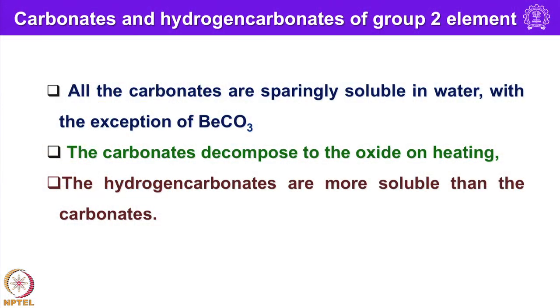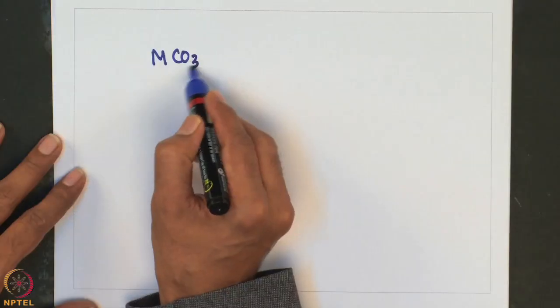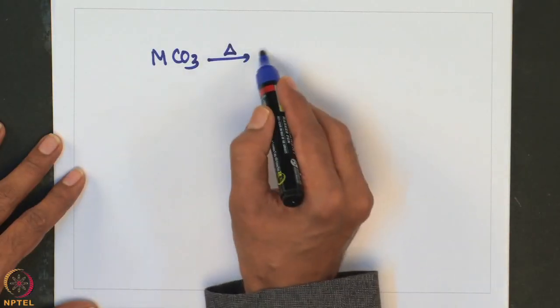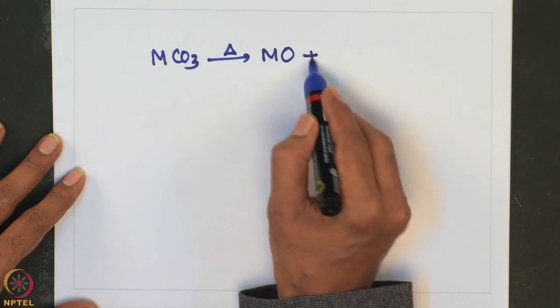So, let us look into the carbonates and hydrogen carbonates of group 2 elements. Again, all the carbonates of group 2 elements are sparingly soluble in water with the exception of beryllium carbonate. The carbonates decompose to oxide on heating. Okay. For example, if you take simply MCO3, on heating, they form MO plus CO2.